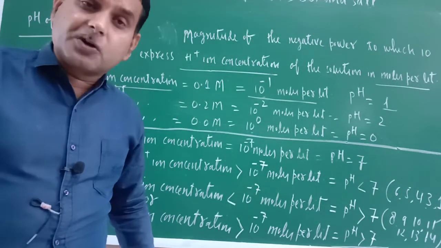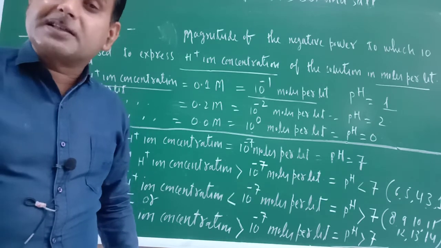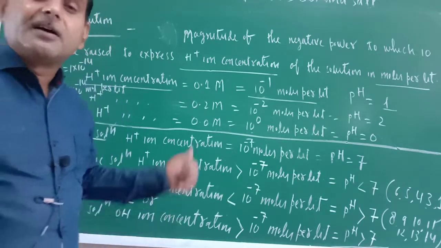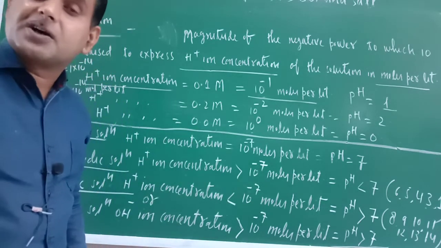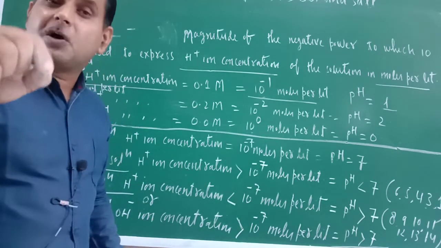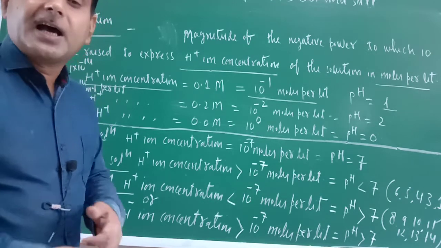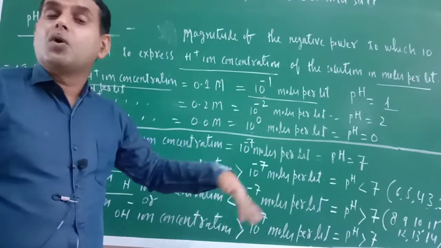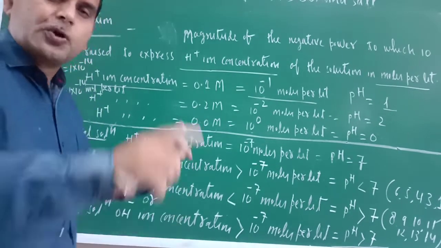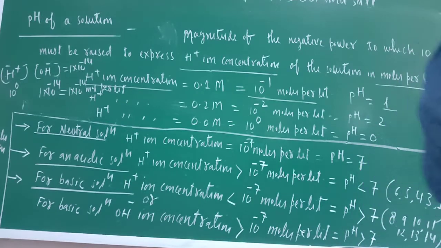If H positive ion concentration is more, the solution will be acidic, and pH will be less than 7, because for a neutral solution pH is equal to 7. For a basic solution, H positive ion concentration will be less and OH negative ion concentration will be more, hence the pH will be more than 7. So ultimately, what is the conclusion here? For a neutral solution, pH is equal to 7.